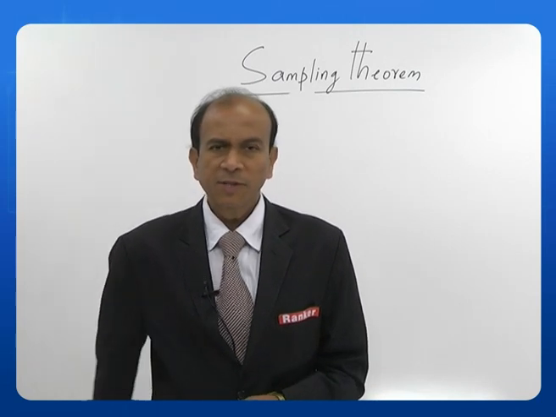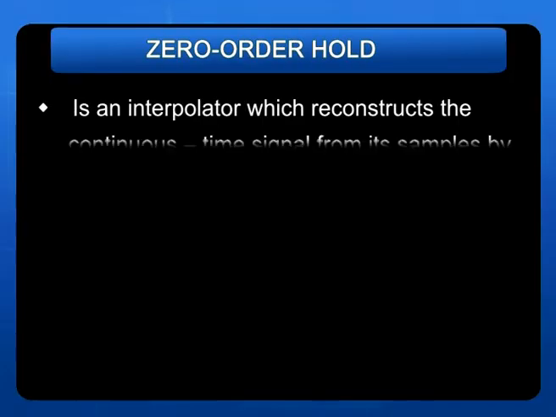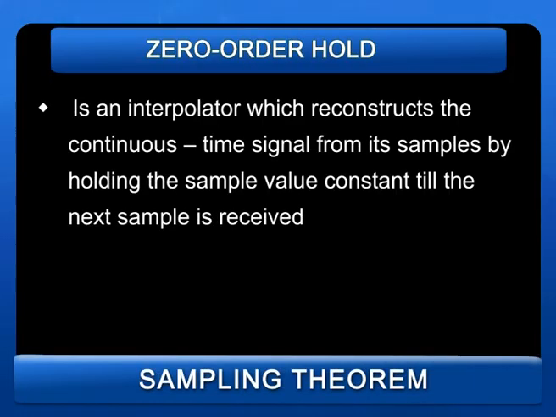Then we see what is called zero order hold. The zero order hold is an interpolator which reconstructs the continuous time signal from its samples by holding a sample value constant till the next sample is received.